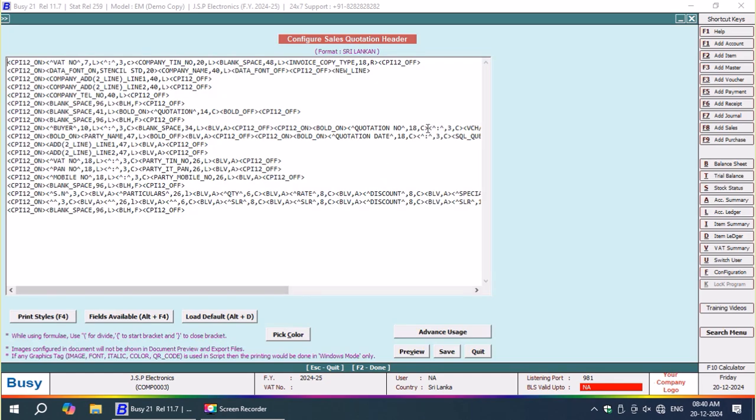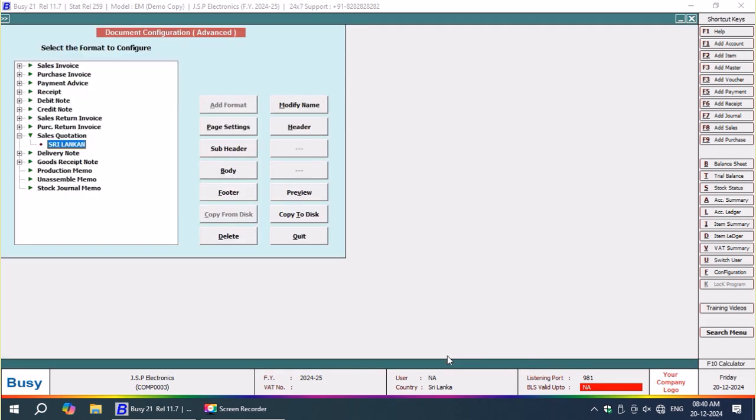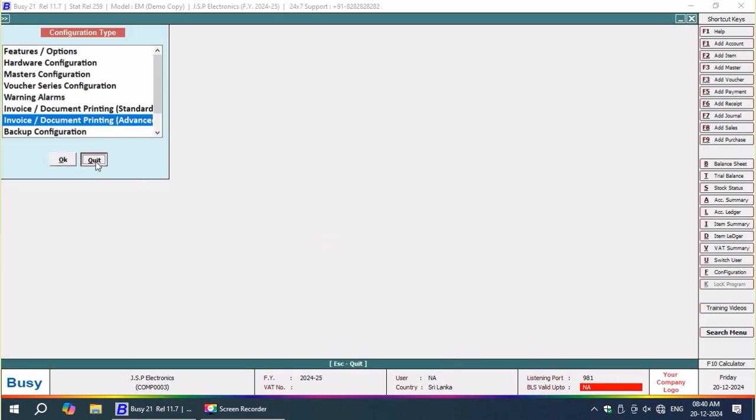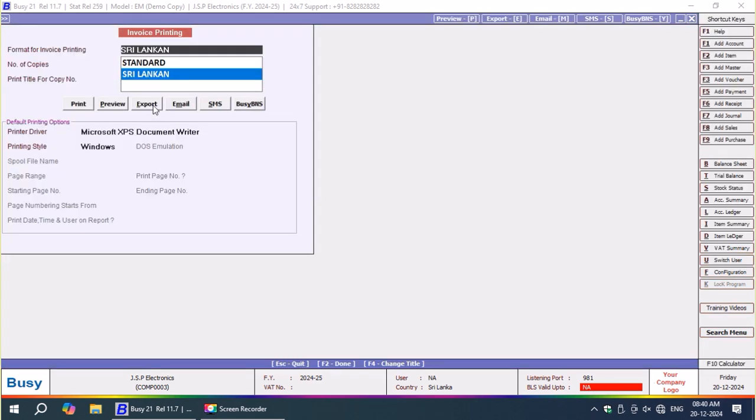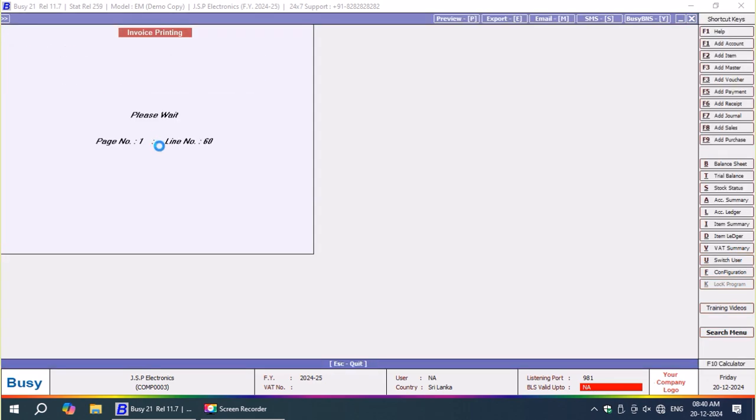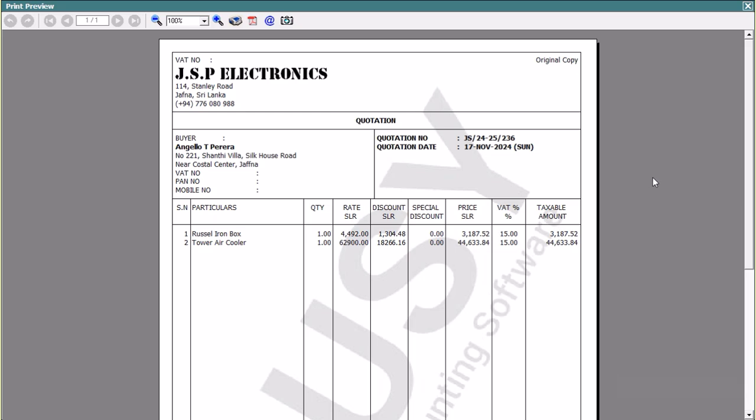Now I'm going to alter the query. That is to the L, and here the quotation date is to be left aligned, so that my invoice quotation design will look better. A party told me they are going to accept US dollars, and he requested me to enter that.